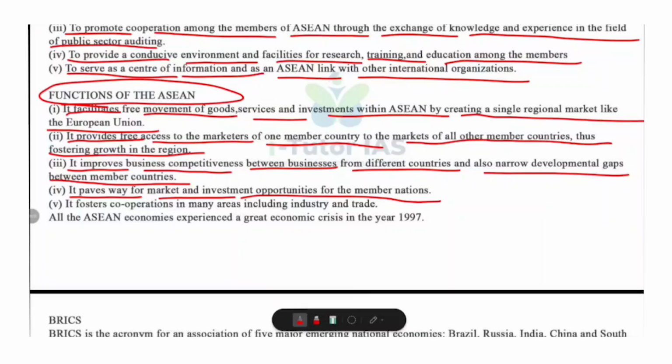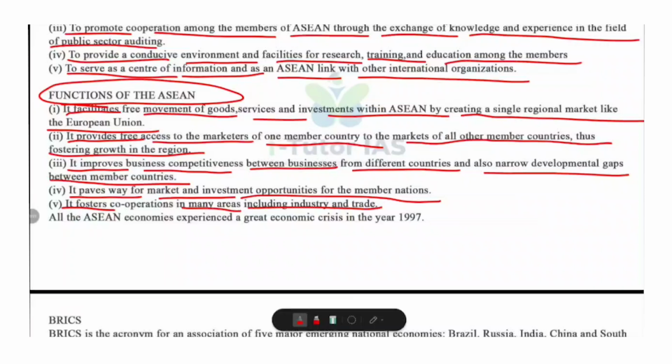And the fifth one, it fosters cooperation in many areas, including industry and trade. ASEAN fosters mutual cooperation in multiple fields like industry, trade, tourism, technology, and education. It encourages countries to work together for shared progress and peace.